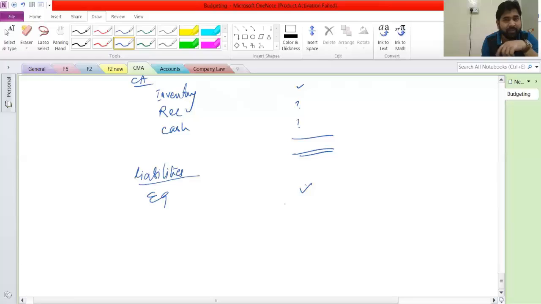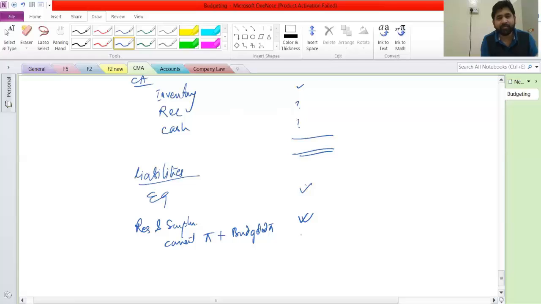Are we fine with all this? Okay. This is interesting. Now reserve and surplus. That is why I first asked you to agree that can I make a budgeted PL or not? If I can make budgeted PL, so my current profit plus the budgeted profit, that will be my reserve and surplus.